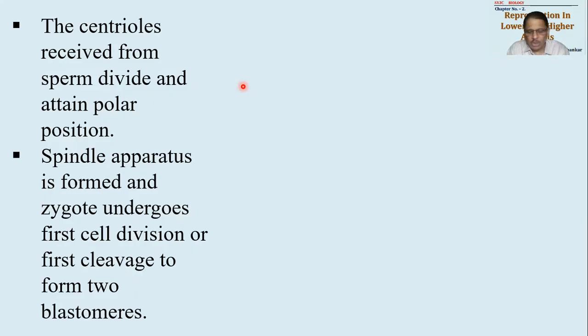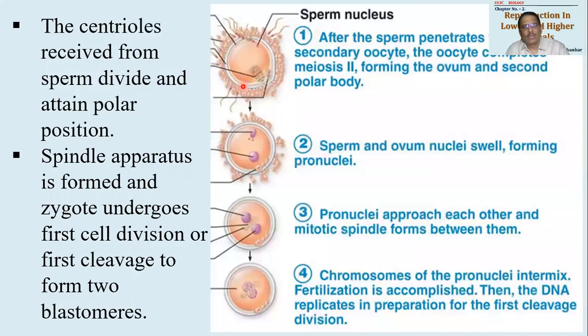So immediately after fertilization, after mixing of the content, the spindle apparatus will be developed, and this spindle apparatus will be responsible for pulling the chromosomes away for first cell division. This first cell division is called as first cleavage.